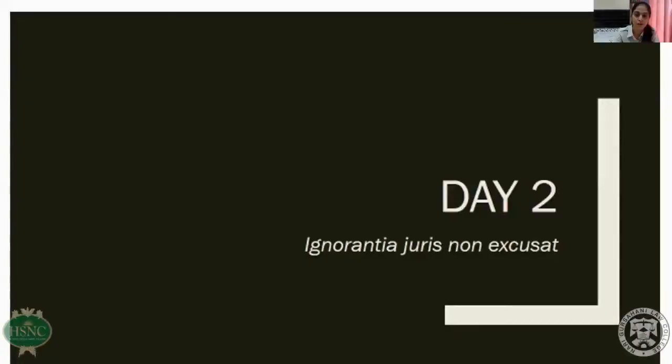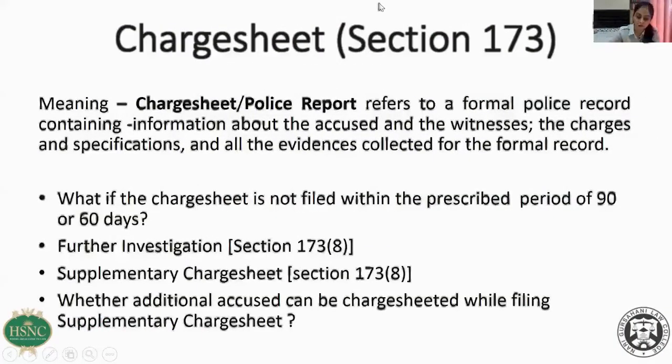Now let's start off with today. So yesterday I explained you all what a charge sheet is. I'll just give you all a recap. So a charge sheet is a formal report which is prepared by the police.